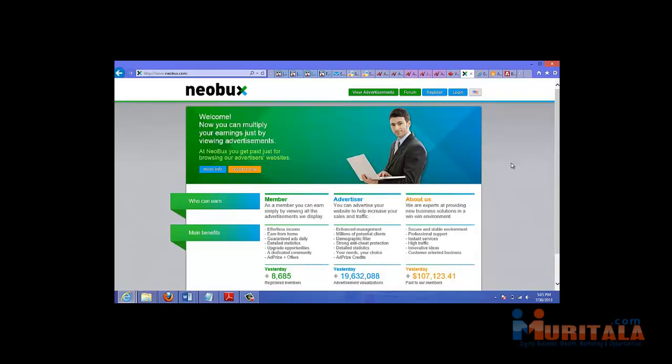One traffic source that not too many people know about is neobux.com. That's spelled neobux.com. And this is actually a paid-to-click network, meaning people are paid to click on advertisements. And on this site, there are thousands of members. And the great thing is that these people are not paid to opt in to your landing page. They're only paid to click. So if someone does actually opt in to your opt-in page, that's a pretty good quality lead.